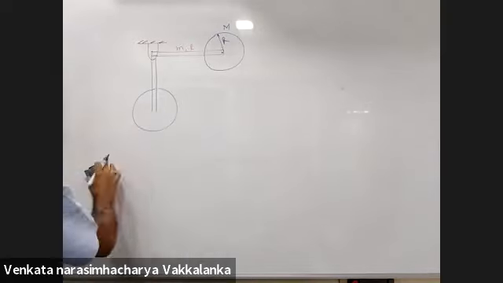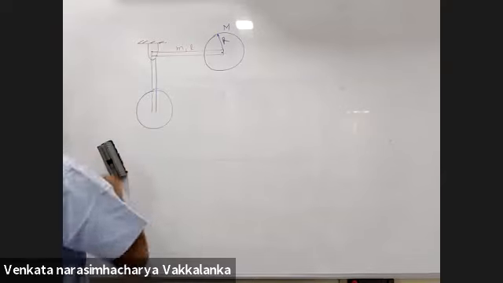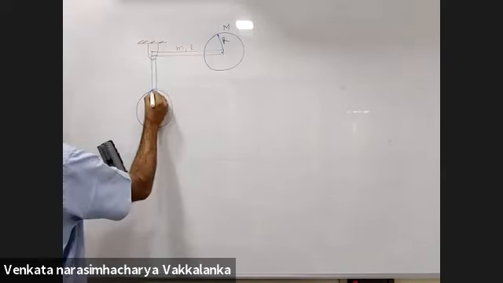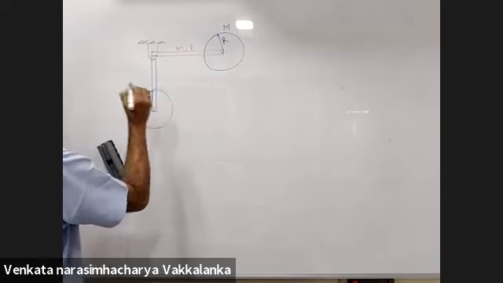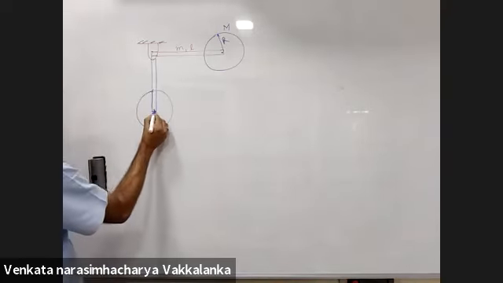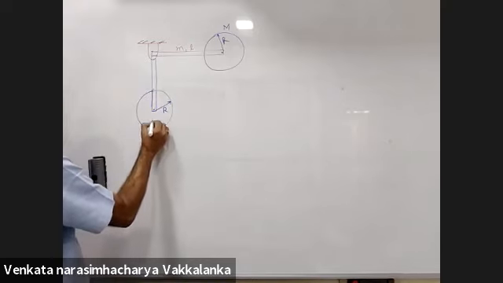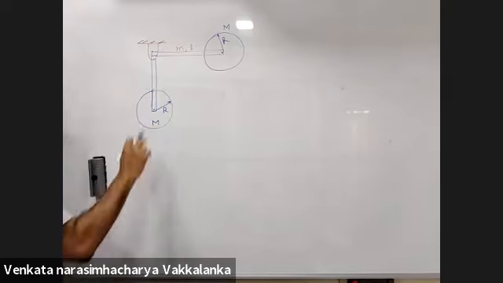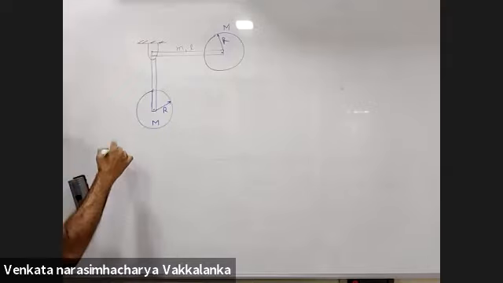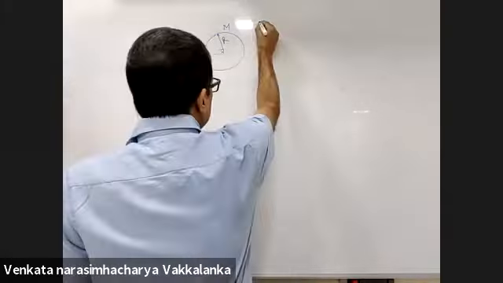But the discs look identical. It is hinged only at the center. This is R, this is K. Loss in potential energy is gain in kinetic energy. You have to write the equations for that.